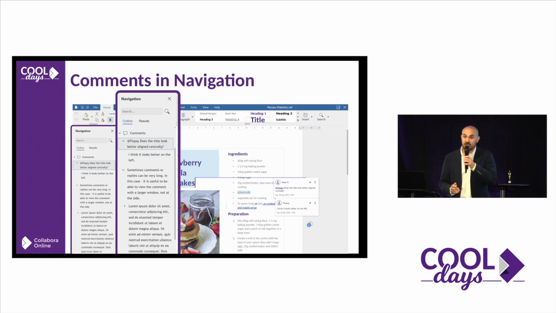And comments in the navigation bar, I think is great. Also related to this tedious task that I'm doing right now with legal documents. Sometimes people love to put a lot of comments, not redlining, just comments. And it's amazing the amount of comments that you can find on a 2-page document or something like that. So right now in the navigation bar, it's easy to follow all these comments.